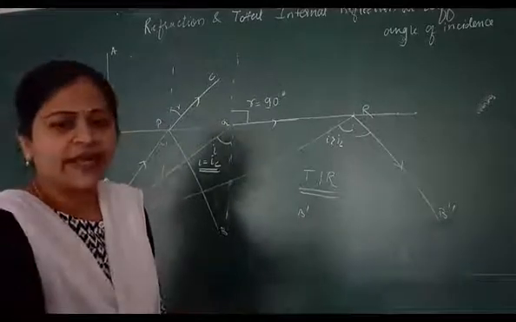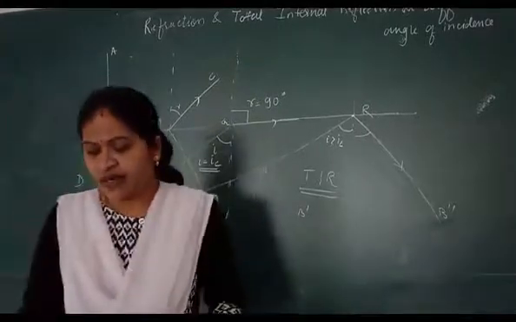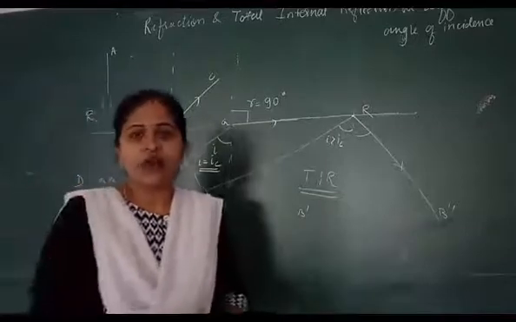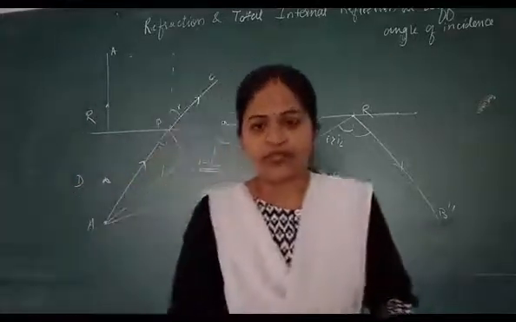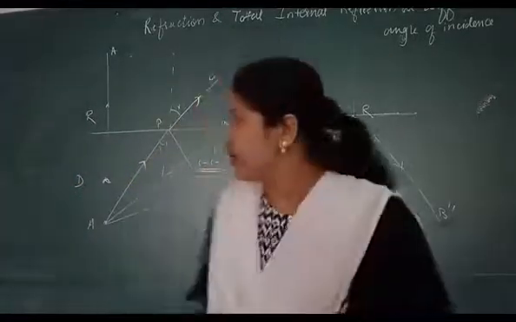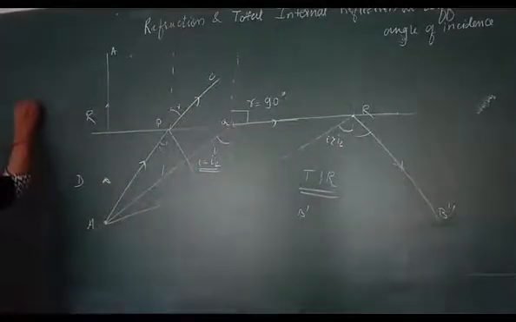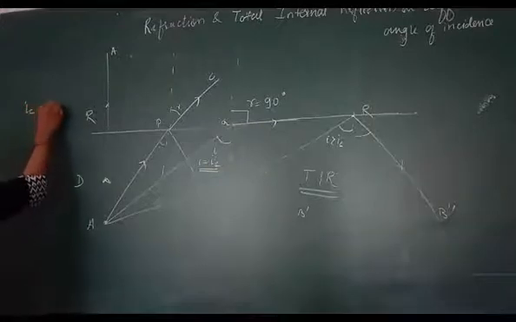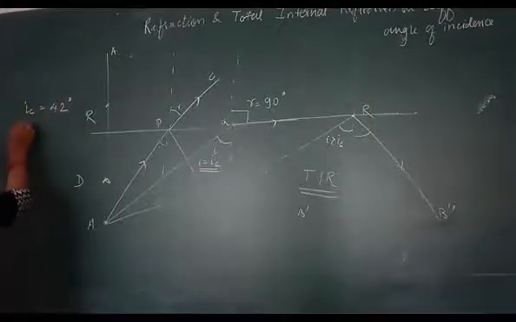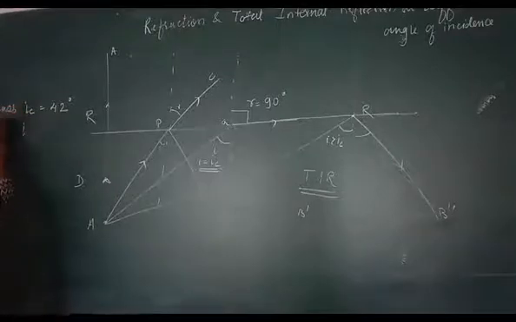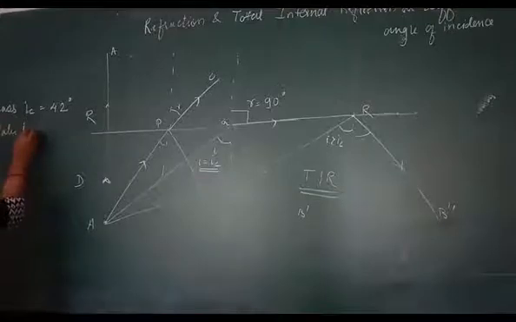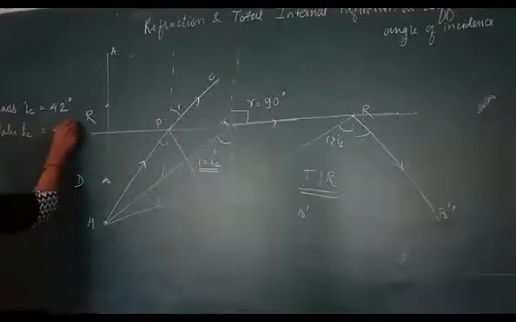Next we are going to take total internal reflection in glass and a prism. The critical angle of glass is 42 degrees, whereas the critical angle of water is 48 degrees.